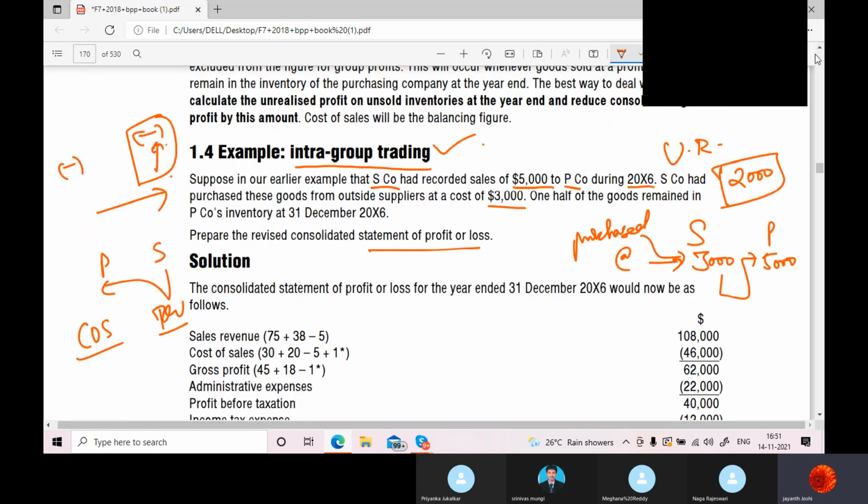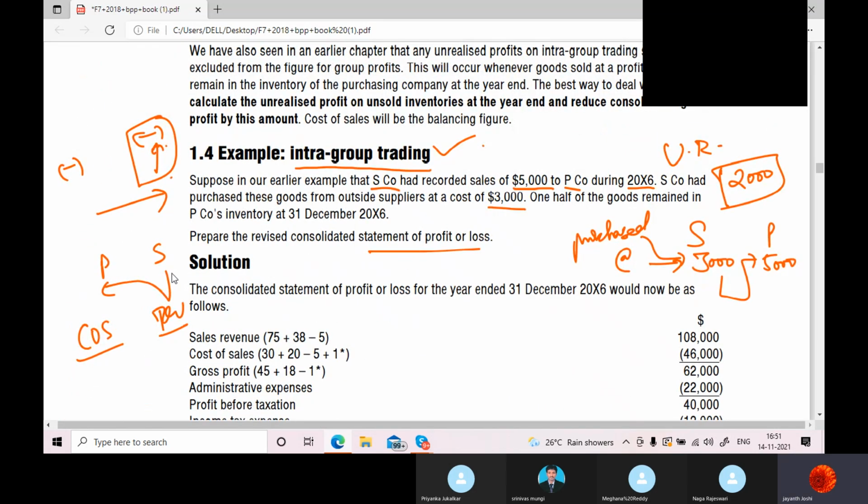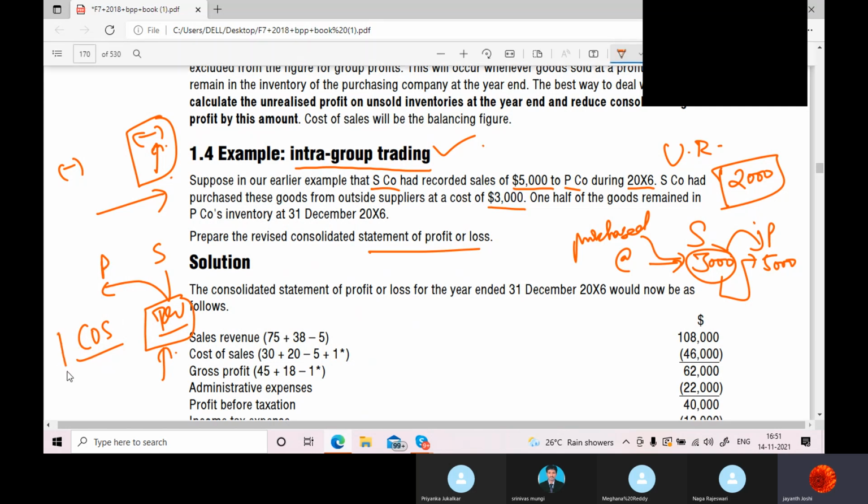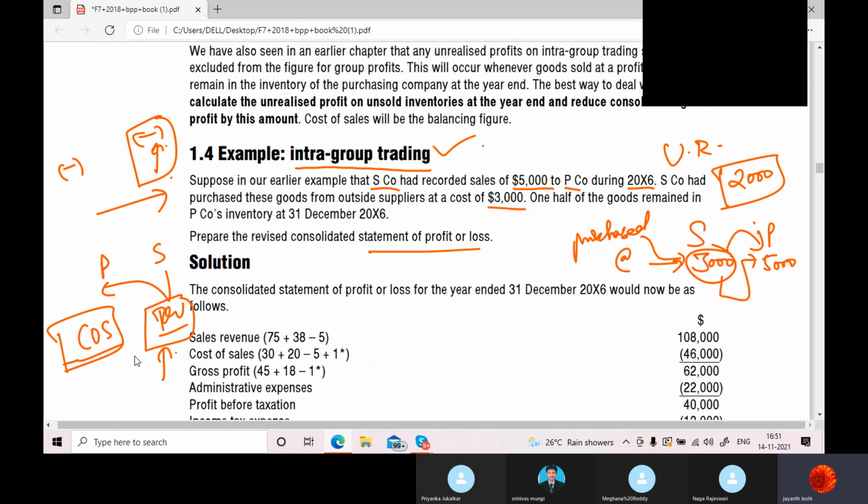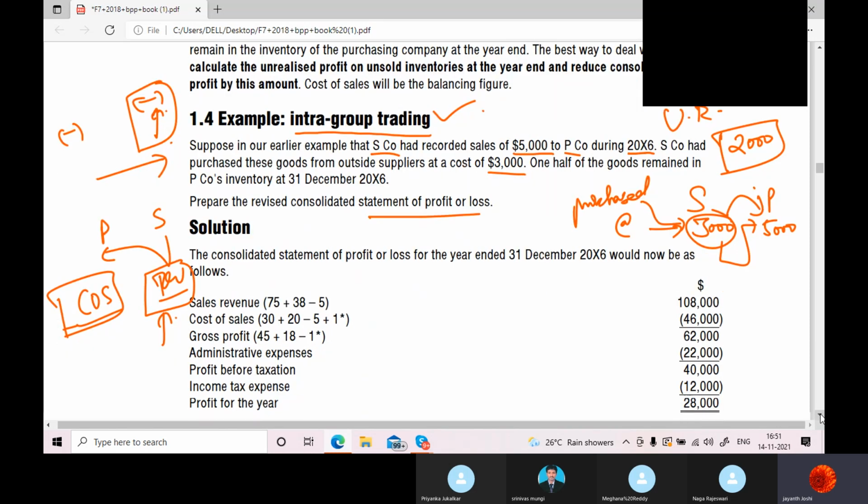As I told you, in this particular question, subsidiary bought the goods for 3,000 and sold to parent for 5,000. So subsidiary has shown a revenue of 5,000. For them it is a revenue, and for parent, whatever price they bought the goods, that is cost for them. So we need to cancel this transaction from parent's and subsidiary's revenue and cost of sales. We will do that here.